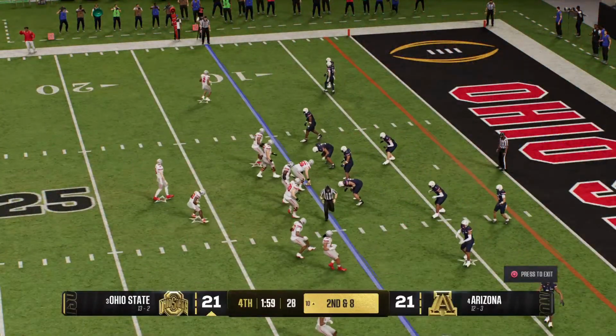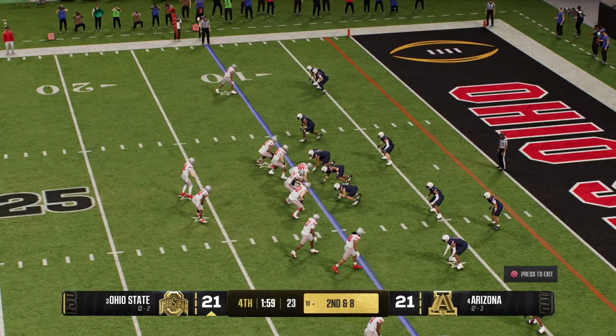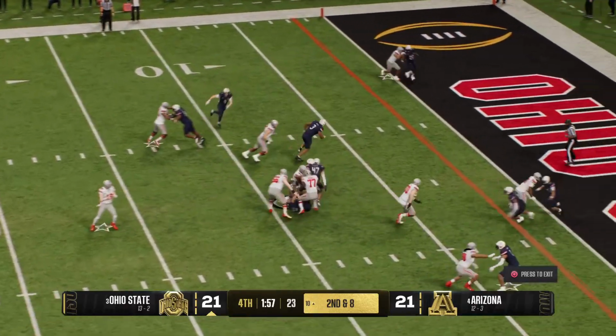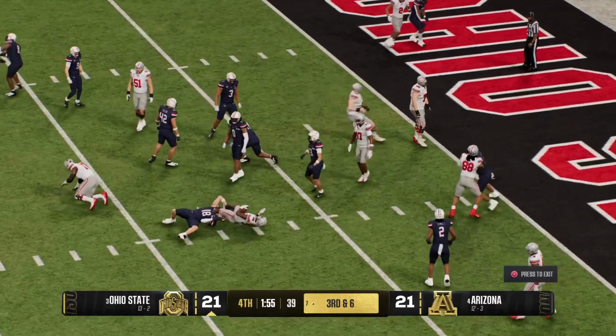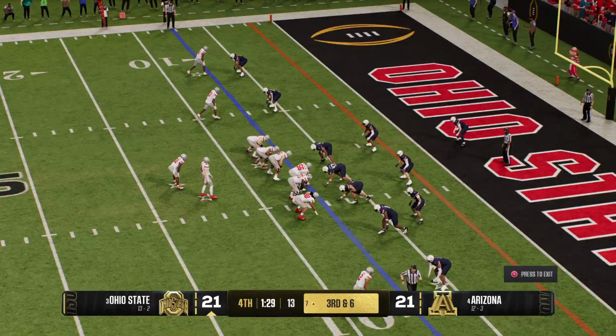Coming to the line on second down. This is important. They want to avoid a third and long. And the ball is handed off out of the shotgun. And they'll bring him down after just a short pickup. And they convert here on third down in the red zone.